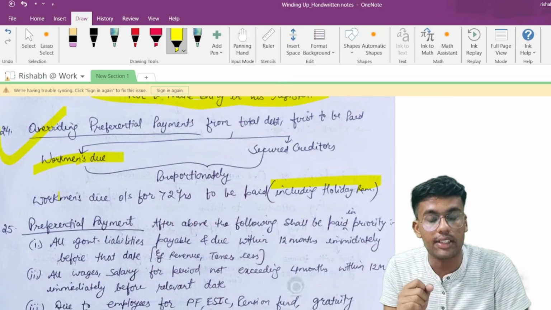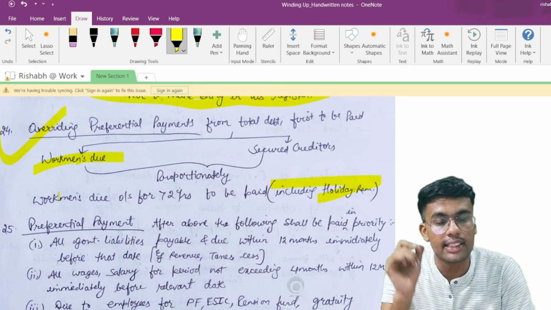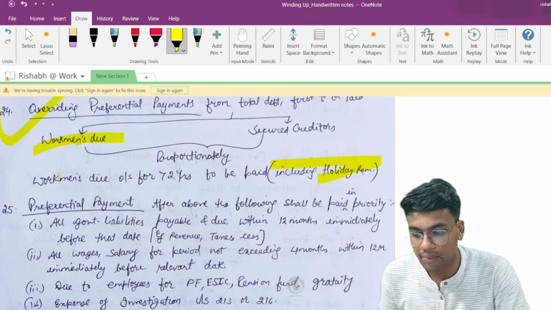including their holiday remuneration, any kind of leave, travel concessions, or leave encashments, which are to be paid in preferential payment.